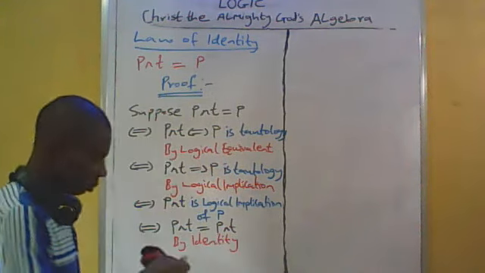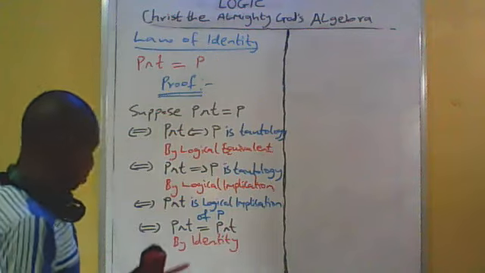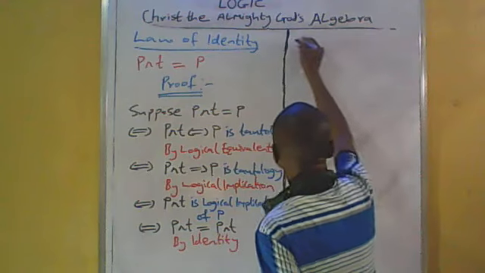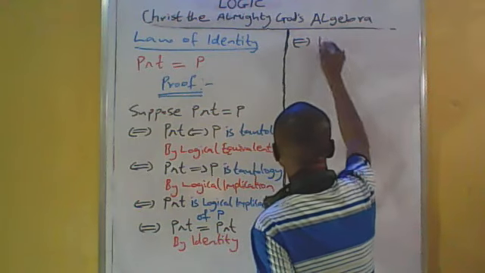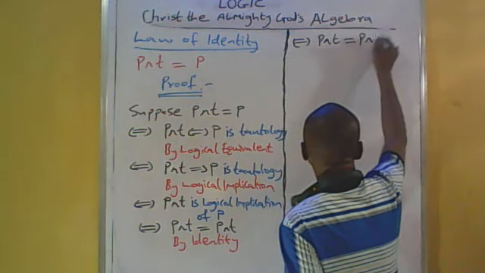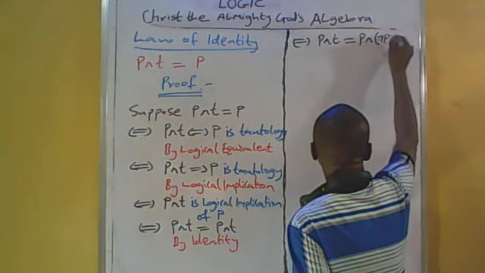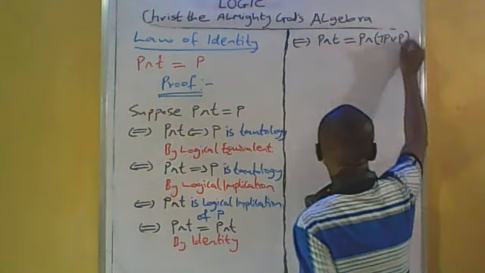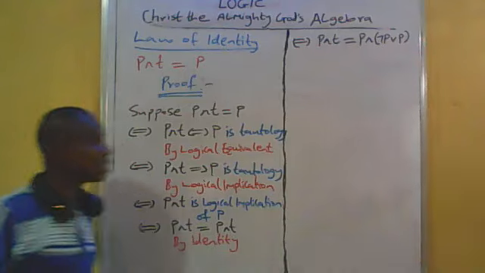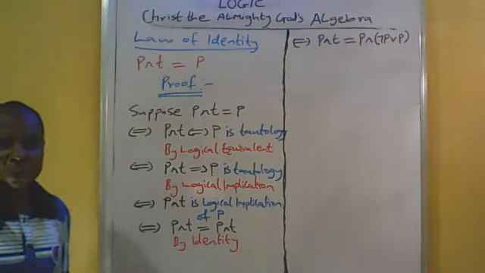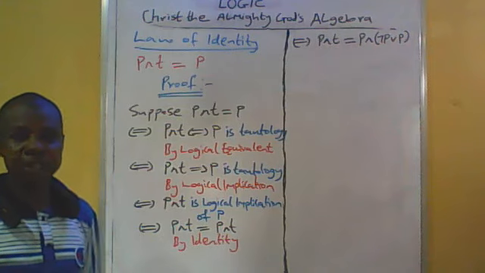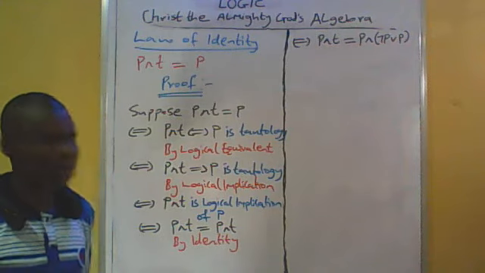Since this is true, it is also true that P and T is equal to P and bracket, not P or P. That is to say, P and T is equal to P and bracket, not P or P.